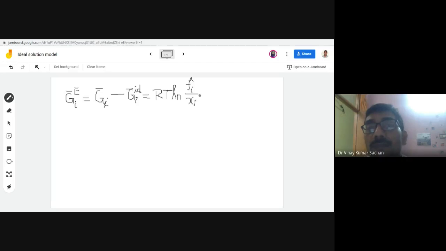So from previous equation also you can see this one that we have already written. Anything not clear to you, please tell me. So this is fugacity of the real solution divided by fugacity of the component in the ideal solution. So this is nothing but ratio of fugacity.